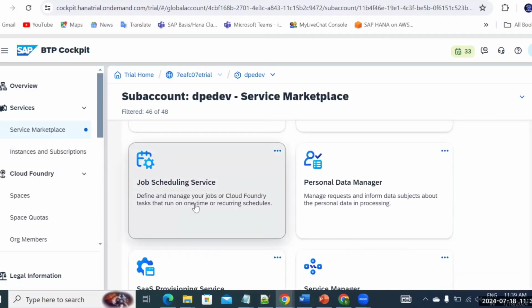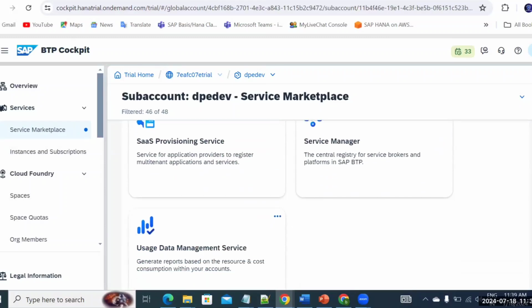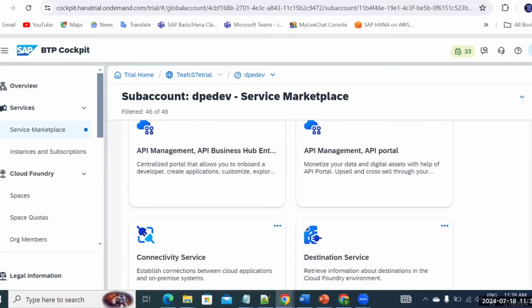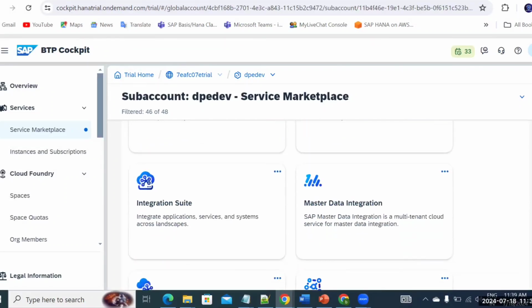Job scheduling services, of course, is important. So we are going to discuss the job scheduling. The rest of the things are not certainly required. And yes, from an integration perspective, API will be important. API is a very big topic, so you don't need to know everything, but I'll tell you how to create the APIs, how to create the proxies, and how to connect it. All these things from the integration perspective, we are going to discuss.